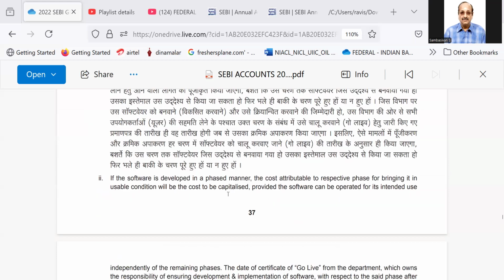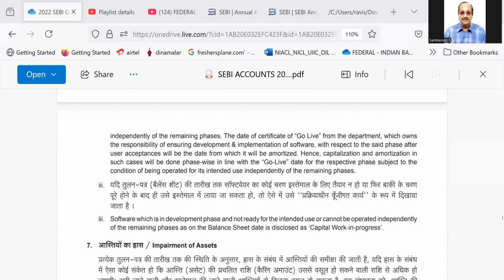Here, if the software is developed in a phased manner, the cost attributable to the respective phase for bringing it into usable condition will be the cost to be capitalized, provided the software can be operated for its intended use independently of the remaining phases. Please read this and understand. Next point: software which is in the development phase, not ready for the intended use, or cannot be operated independently of the remaining phases as on the balance sheet date, is disclosed as capital work in progress.